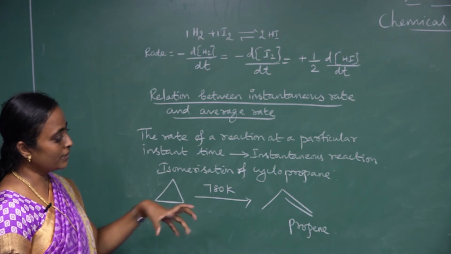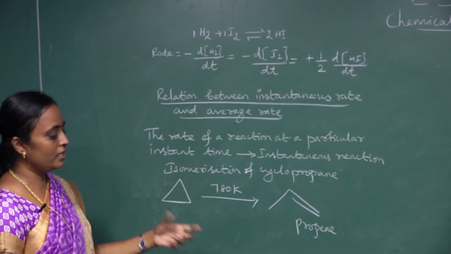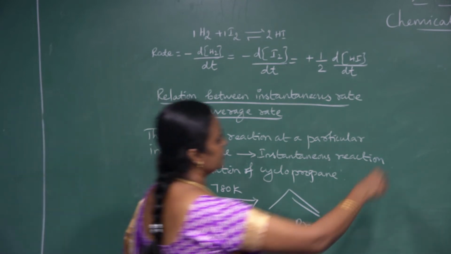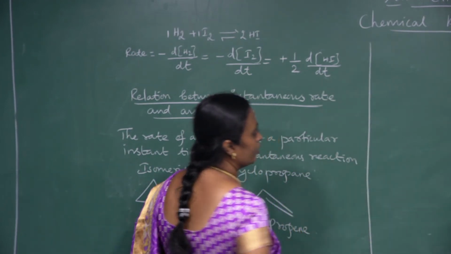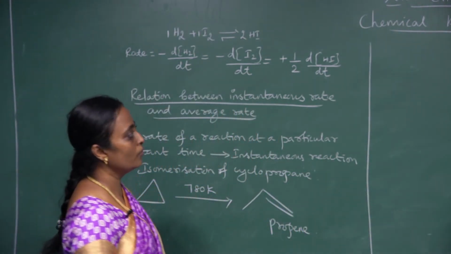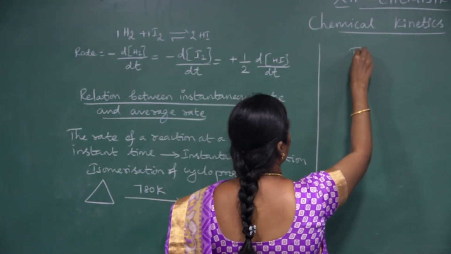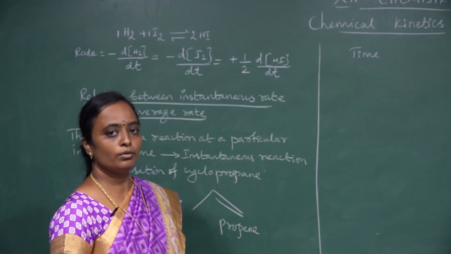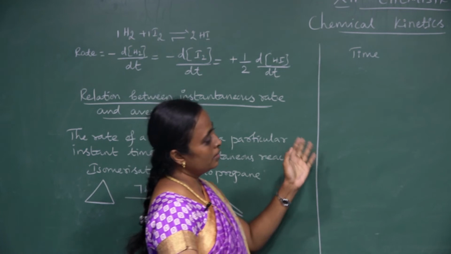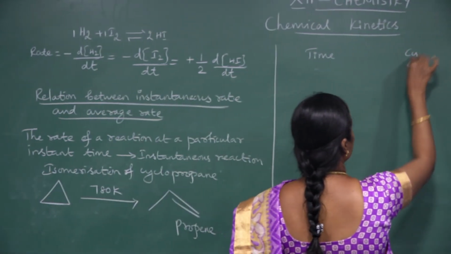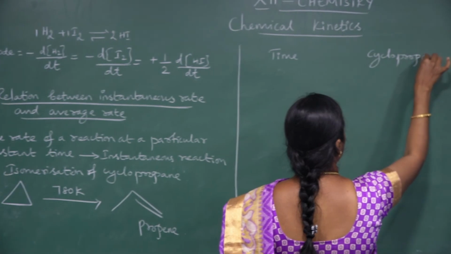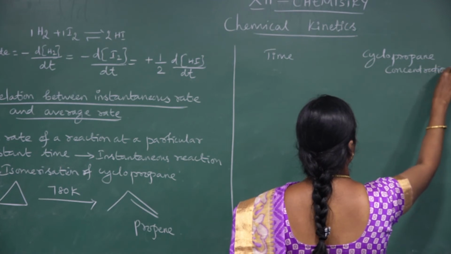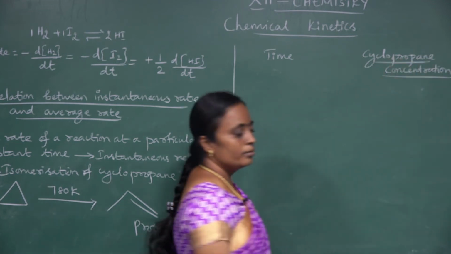Now I am going to study the rate of the reaction at different intervals of time. So first let me give the time with the molar concentration. Here I am taking time, I am going to maintain regular intervals starting from 0 minutes to 30 minutes. And next the cyclopropane concentration, in mole per liter.